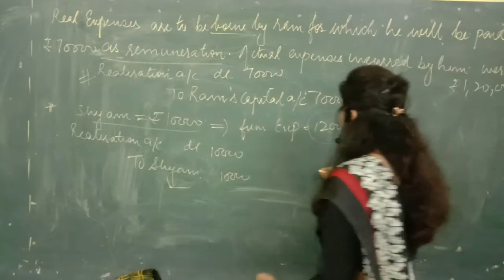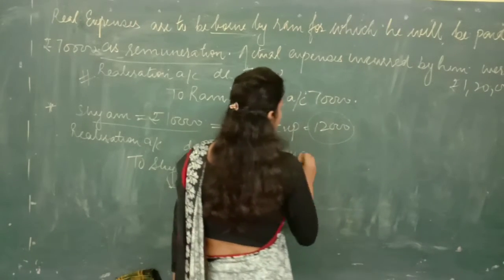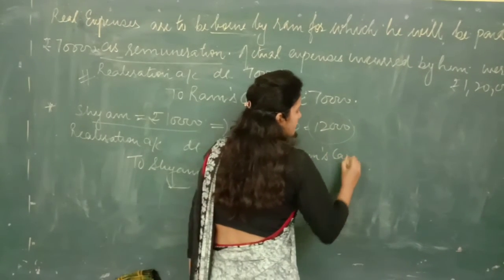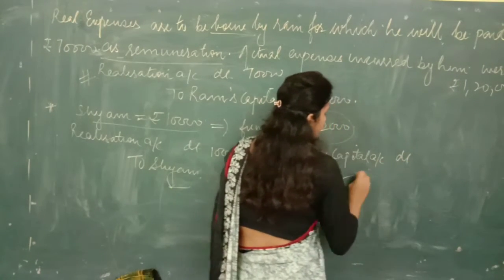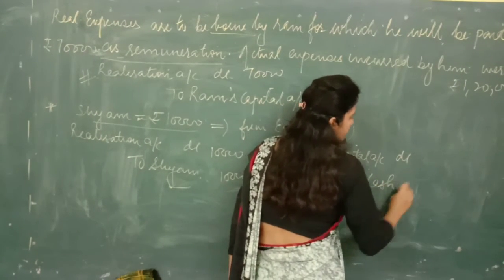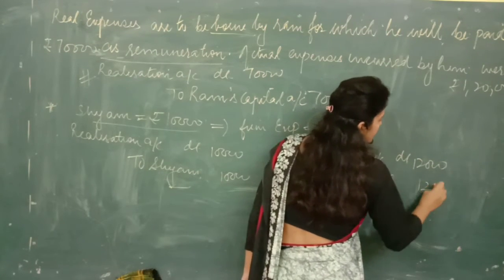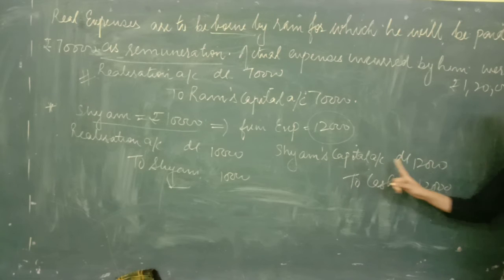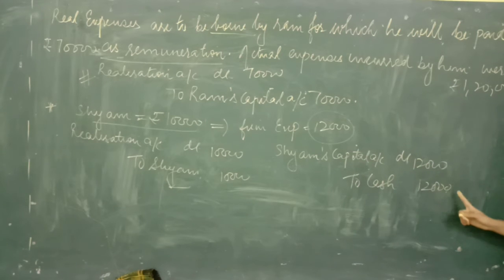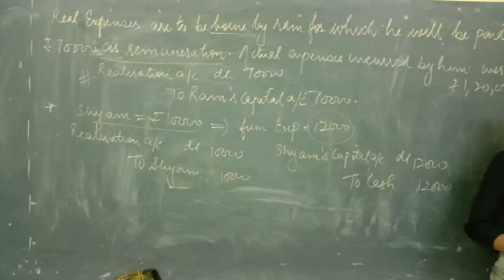So the entry will be Sham's capital account debited to cash account 12,000. You can see Sham's capital account debited to cash 12,000. I hope this point is clear to all.